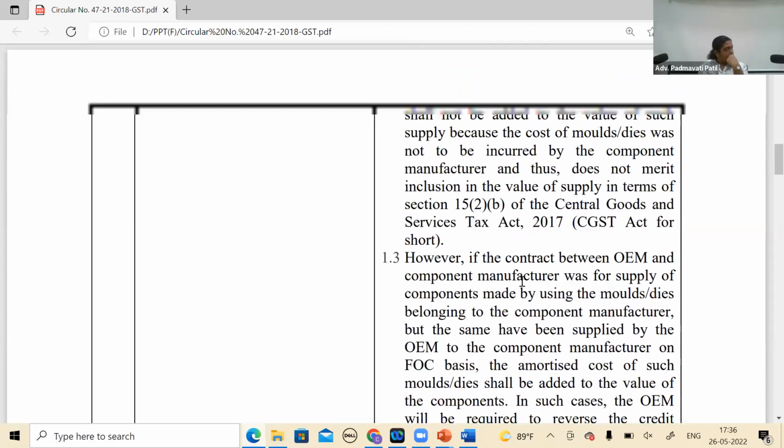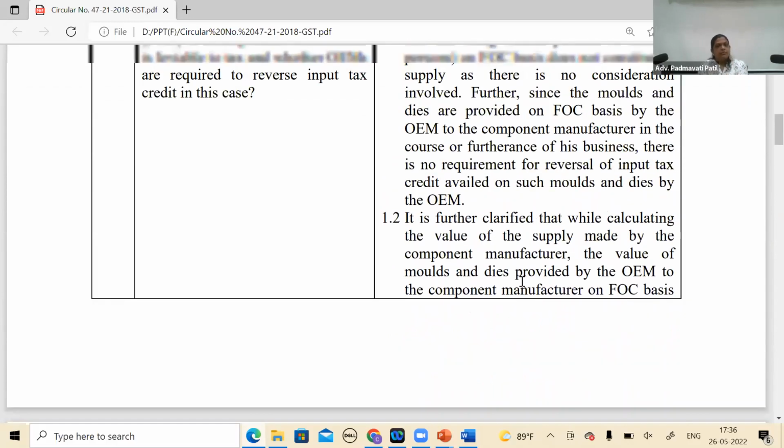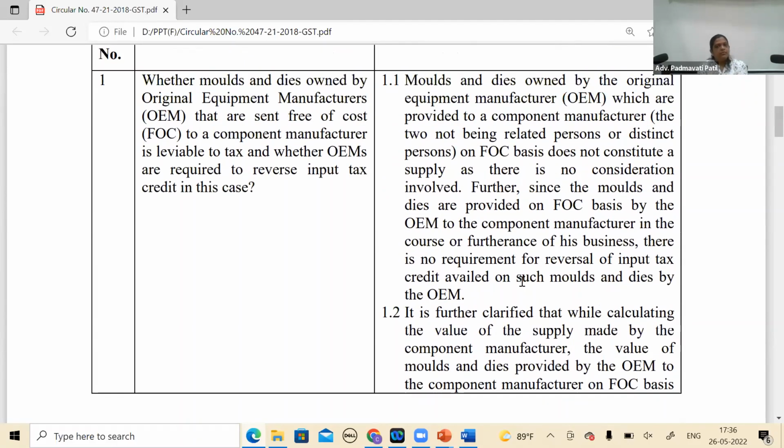The circular is trying to take dual benefit. One, they are adding the value of the free component to the value charged by the component manufacturer to the OEM, and reversing the ITC in the hands of the OEM. So as to not say that, yes, OEM has supplied it to him, he will take the credit, the component manufacturer will take the credit and then supply it back to me. The chain would have been completed. They are trying to take dual benefit over here, which is absurd. Can a circular change the definition of supply?